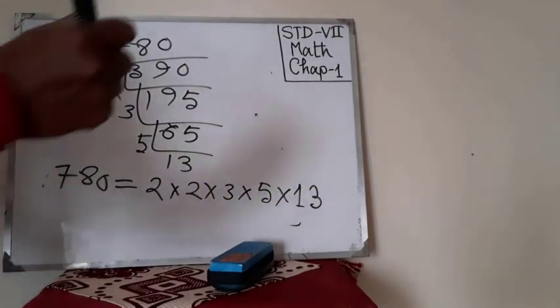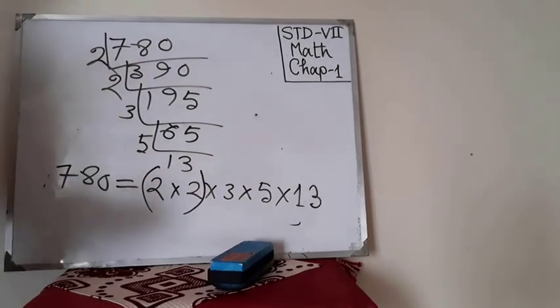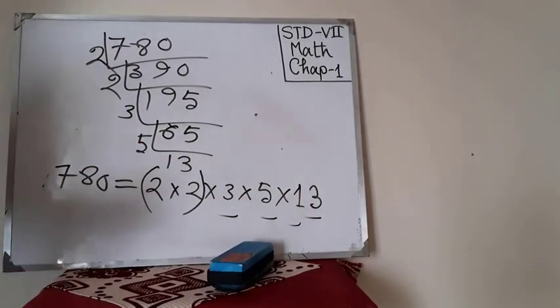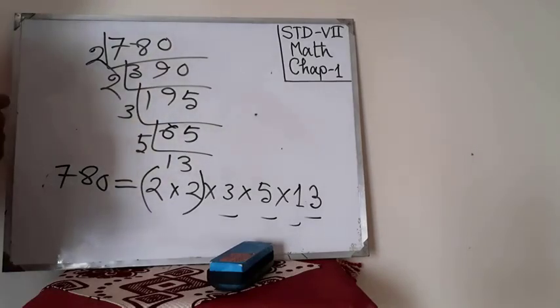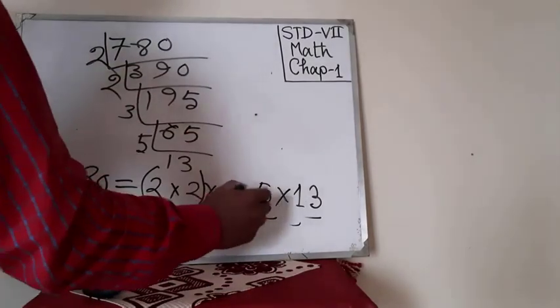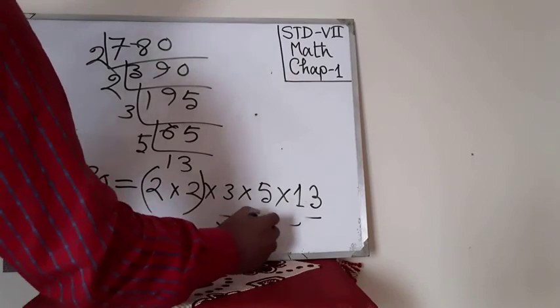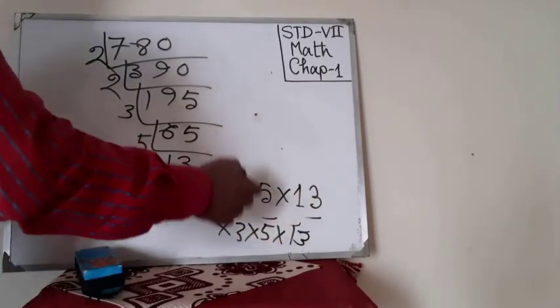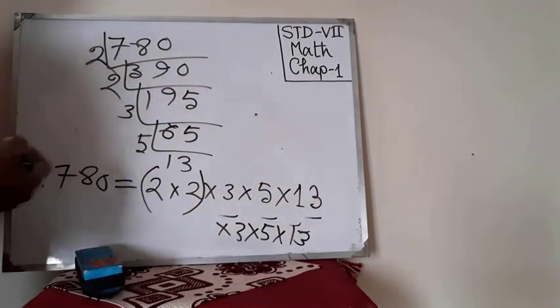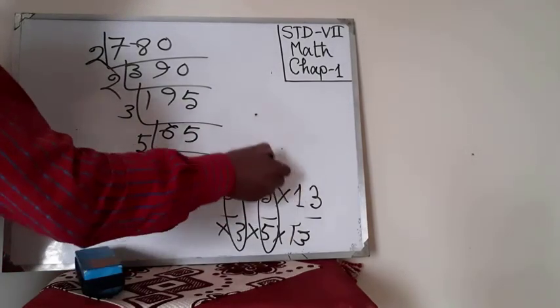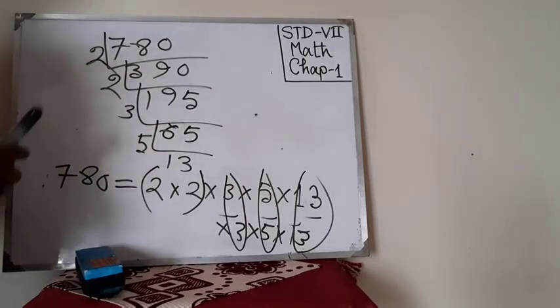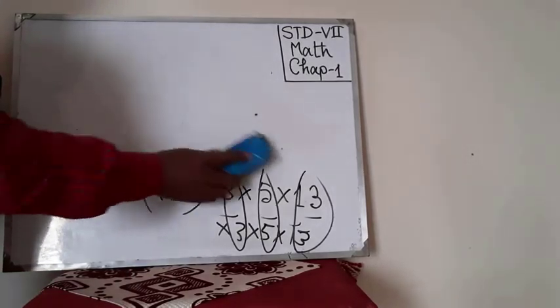In this number, we have got only one pair, and these are unpaired numbers. So if there would be another 3, another 5, another 13, if there are more 3, 5, 13, then it would be a pair, a pair, a pair. In that case the number will be a square number. Have you got the sense?